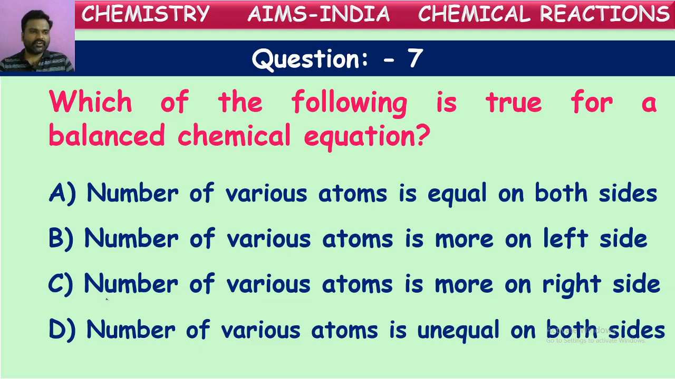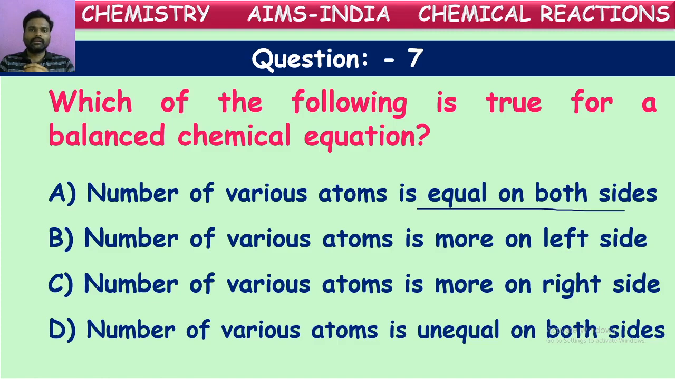See here, in the first option they have given that the number of various atoms is equal on both the sides. Yes, it is correct, because all chemical equations should satisfy the law called the law of conservation of mass. As per the law of conservation of mass, the total mass before the chemical reaction should be equal to the total mass formed after the chemical reaction. Means the total mass of the reactants and products should always be equal in any chemical reaction. This is explained by the law of conservation of mass.